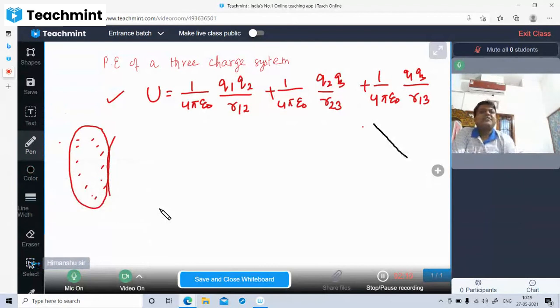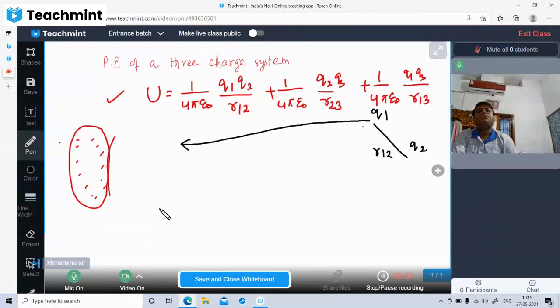Suppose this is the smallest system of charges q1, q2, separated by distance r12. In the last class, when q1 was dragged into its final position, no work was done, and it is obvious why, because it is not under the influence of any kind of force.